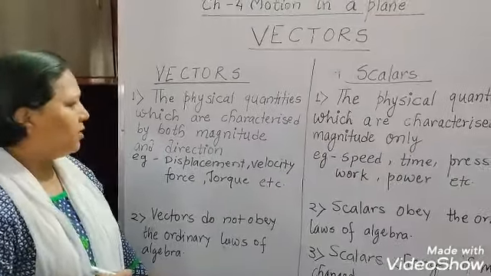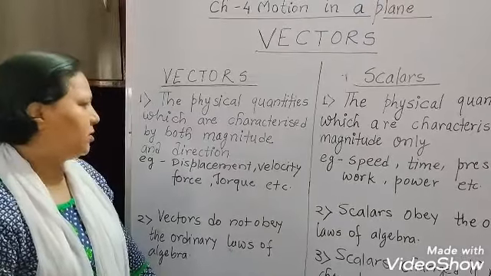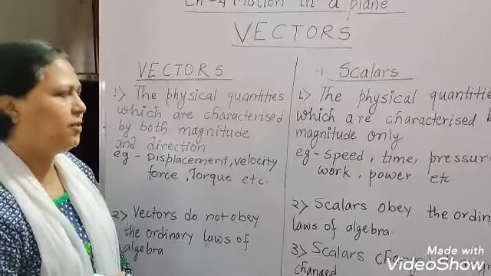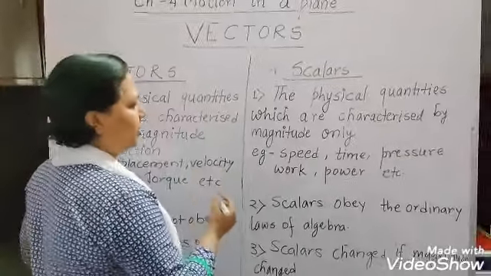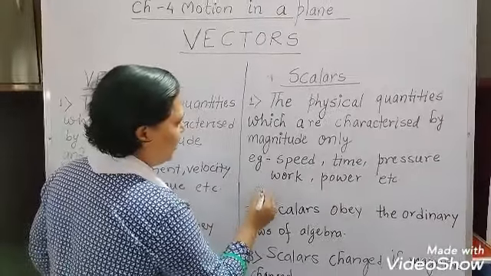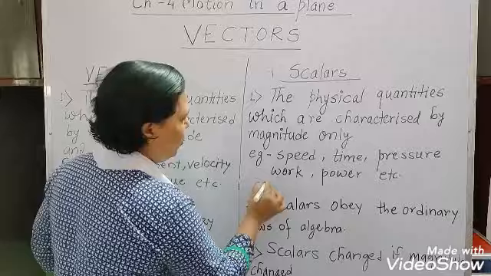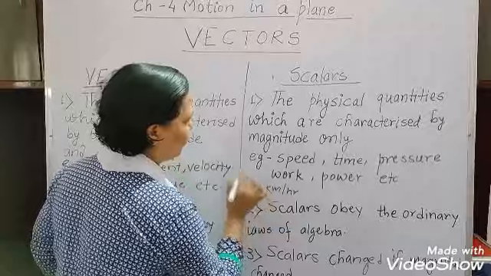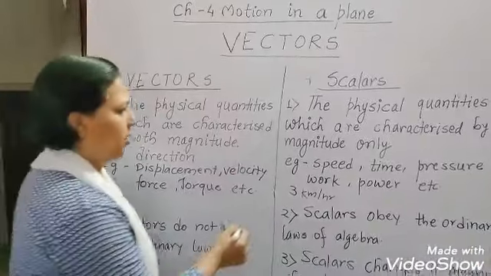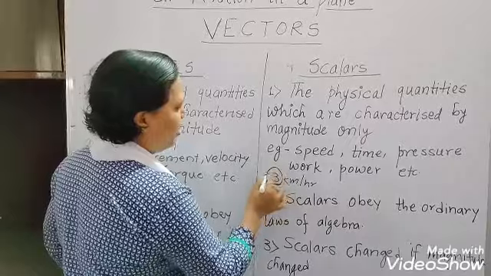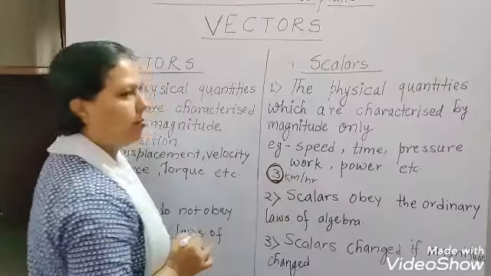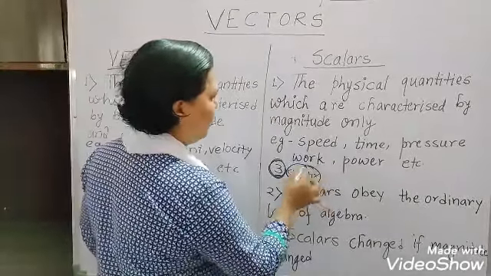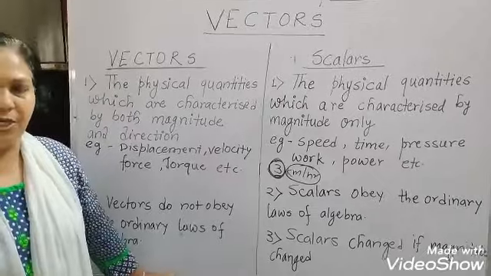For example, displacement, velocity, force, torque, etc. That means, if we simply write for the speed 3 kilometer per hour, suppose I am writing this one, here this 3 is called the magnitude, and this is the unit of speed.